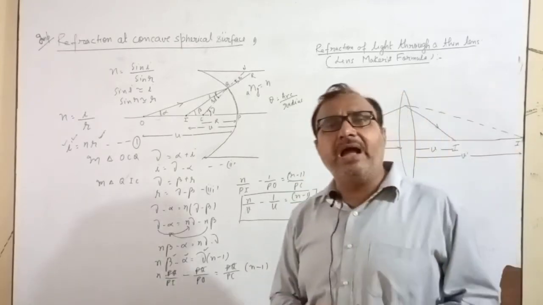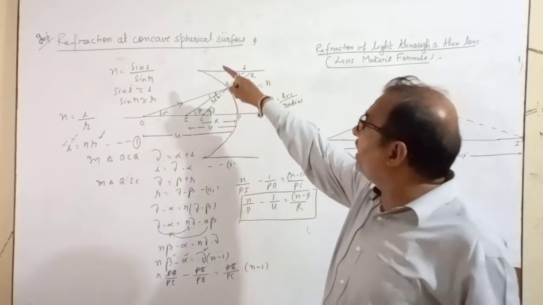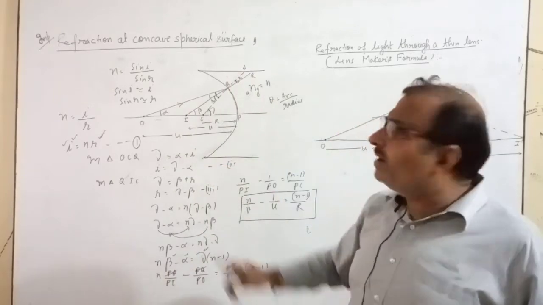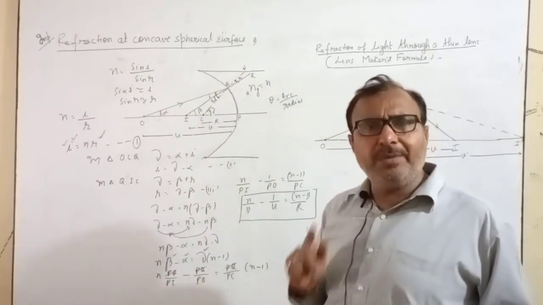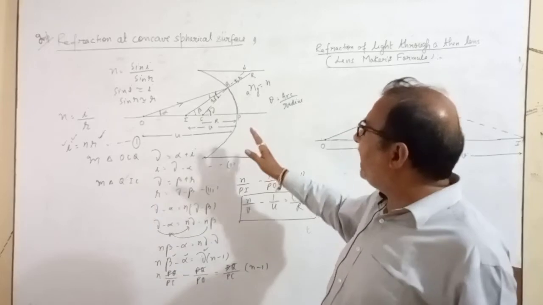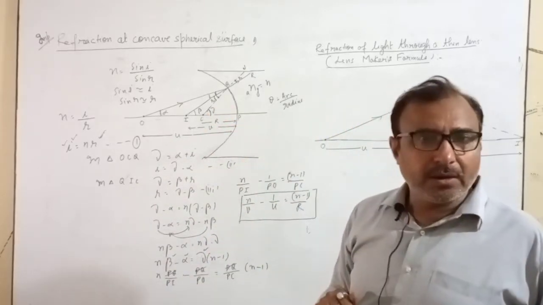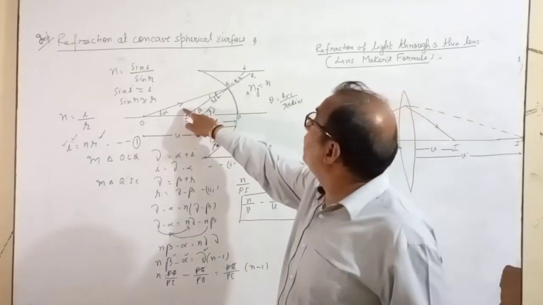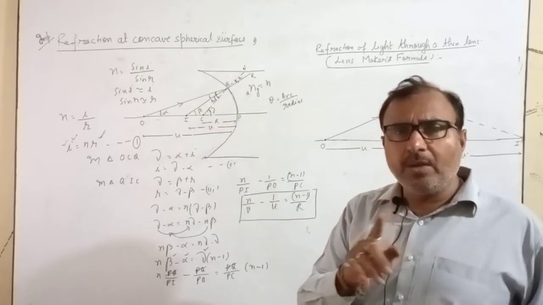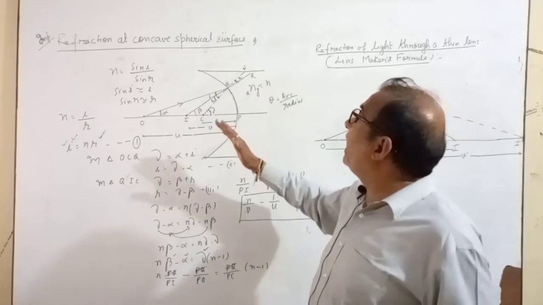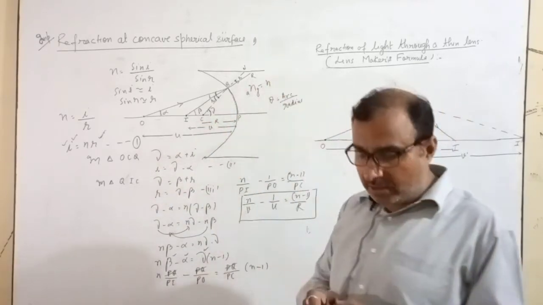One more important thing I would like to tell you. When you are making any ray diagram, always make an arrow. Always make an arrow. Otherwise, the examiner can deduct your marks. So at least one arrow must be there, by which it is clear that light is going from this side to this side.